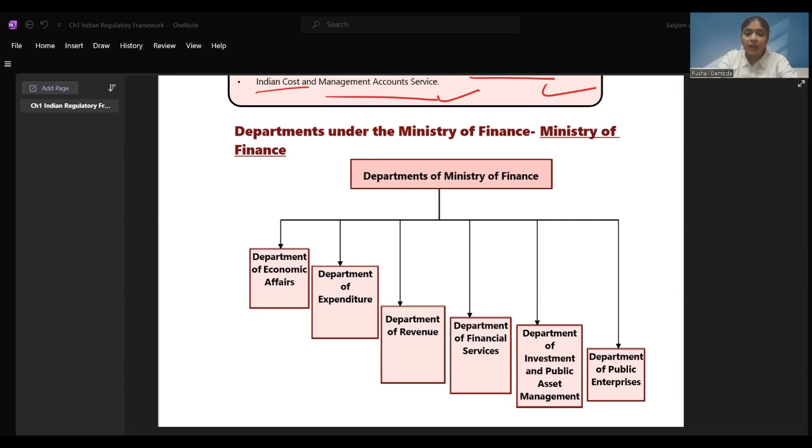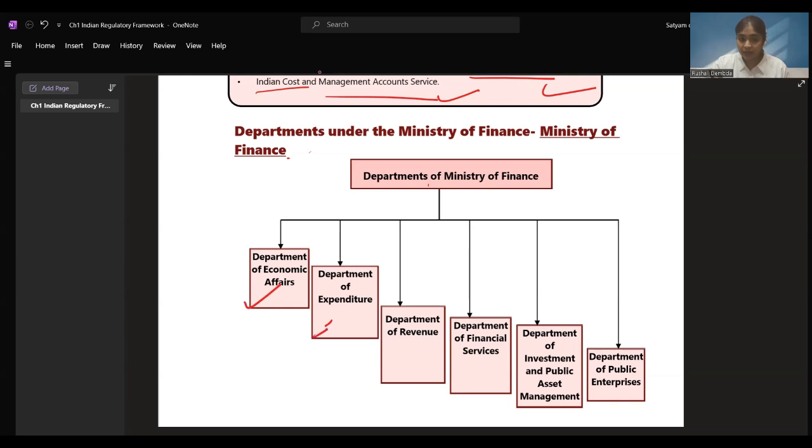Let's get back to our study. Department of the Ministry of Finance, Department of Economic Affairs: all the changes in the economy, what are the changes in demand supply, these things are dealt by the Department of Economic Affairs. The Department of Economic Affairs deals with what all things are changing in the economy, requirements of the Indian economy, how the people are responsive to the changes that we have done, what all policies and regulations are to be formulated for a better Indian economy, are given under the Department of Economic Affairs, right?